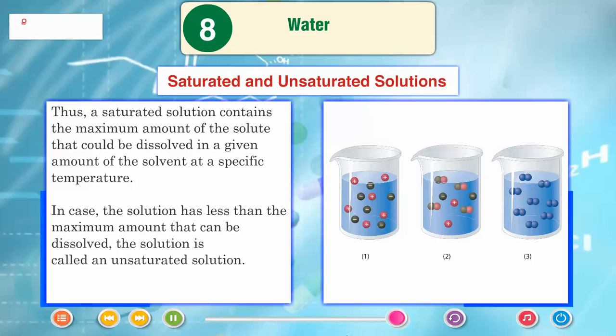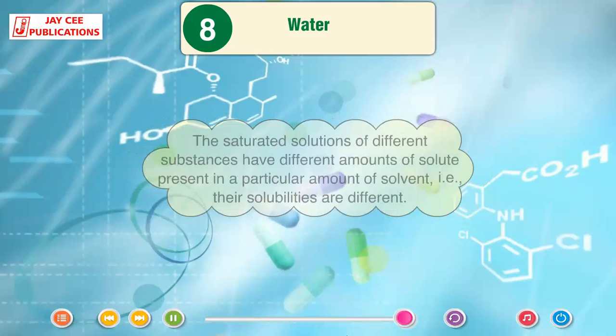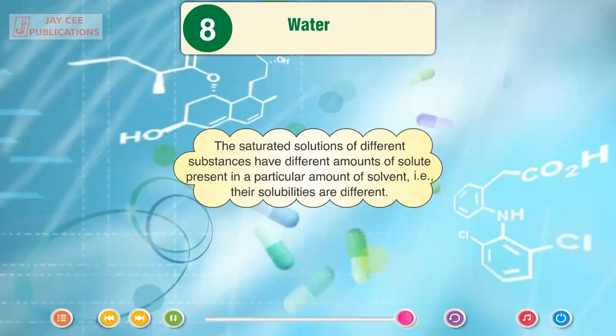Thus, a saturated solution contains the maximum amount of the solute that could be dissolved in a given amount of the solvent at a specific temperature. In case the solute is less than the maximum amount that can be dissolved, the solution is called an unsaturated solution. The saturated solutions of different substances have different amounts of solute present in a particular amount of solvent, that is, their solubilities are different.